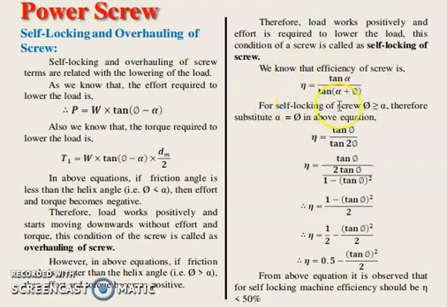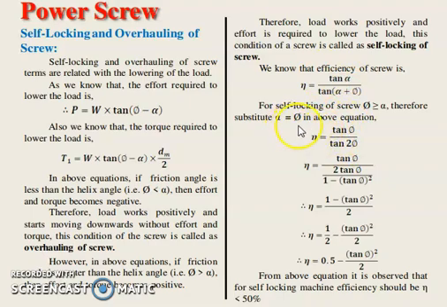For self-locking of a screw, phi is greater than or equal to alpha, therefore put alpha equal to phi in this equation.